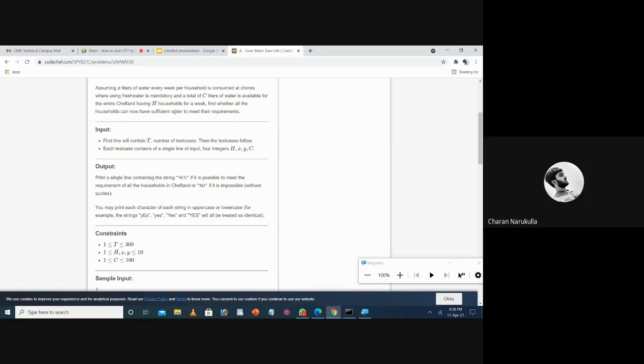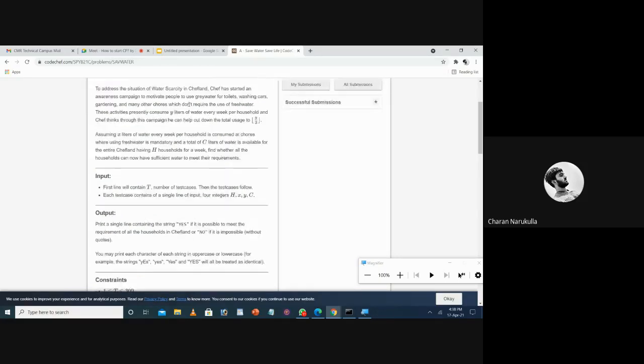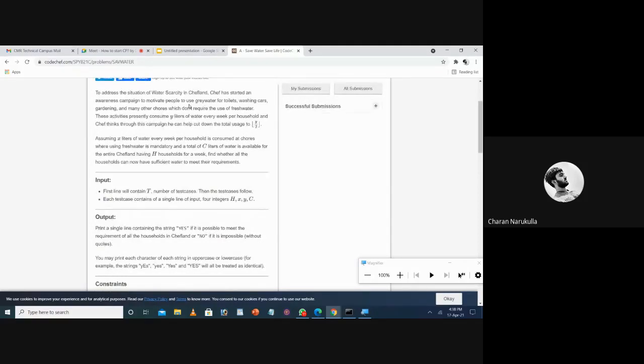That means after cutting down the wastewater uses by y by 2, can all the households get the required water? That means that there are c liters of water. So chef did something and he cut down the total uses by y by 2, and this x liters of water uses is mandatory. So from this we can clearly understand that x is mandatory and y will be given to us. We need to cut this y by dividing it by 2, and then we need to add both.